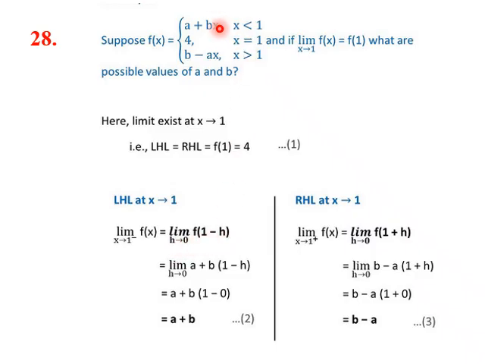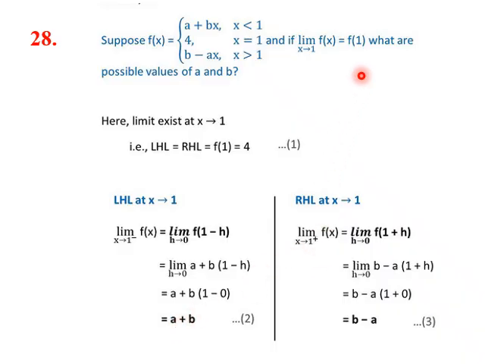So when we are going from less than 1, we use this expression a plus bx, and wherever x is there we put 1 minus h. So we put limit h tending towards 0, a plus b into 1 minus h, because we are just going below 1. Now putting h equal to 0 will give a plus b.